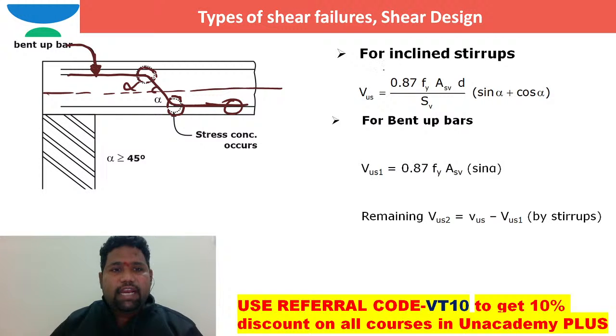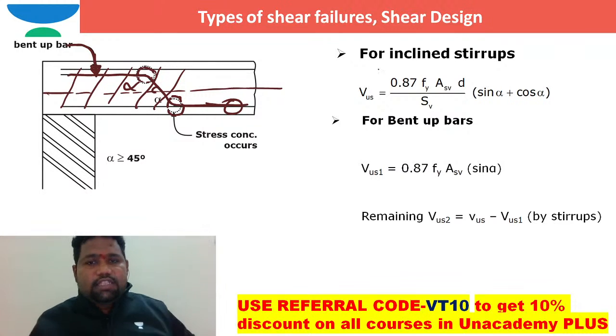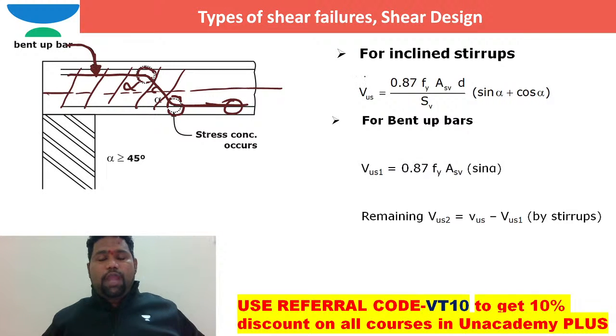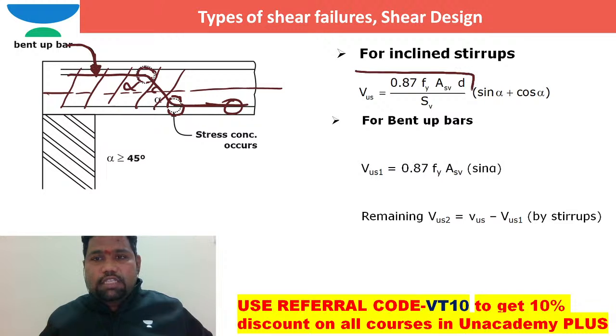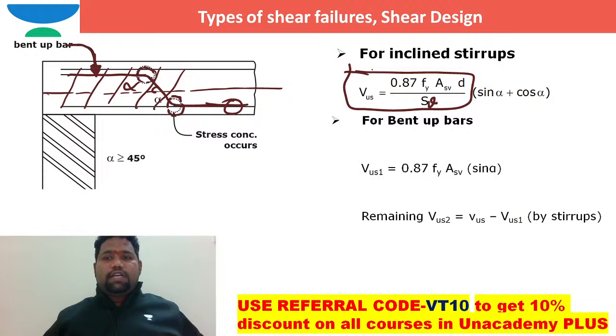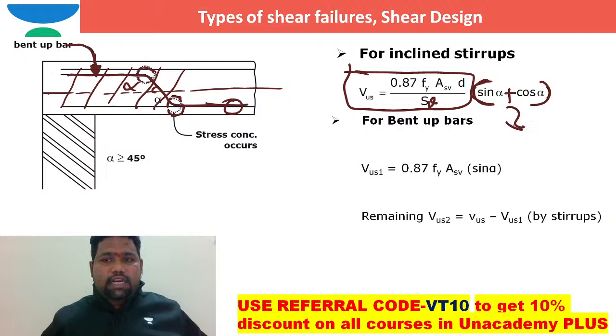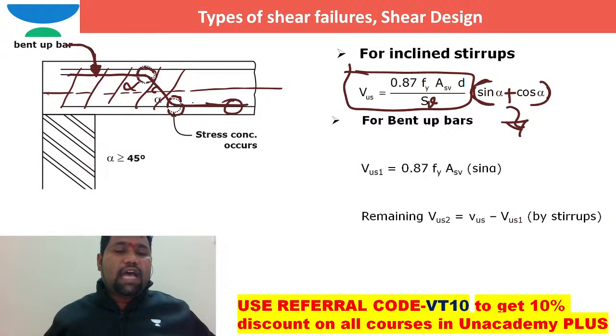Now for inclined stirrup spacing, it is the same as vertical stirrup spacing. How did we design the spacing of vertical stirrups? VUS is equal to 0.87 Fy ASV into d by SV. This is the common thing. But what is the extra term that comes into the picture? It is the multiplication of sine alpha plus cos alpha. What is alpha? Alpha is the angle of inclination of the bent up bars with the longitudinal axis.